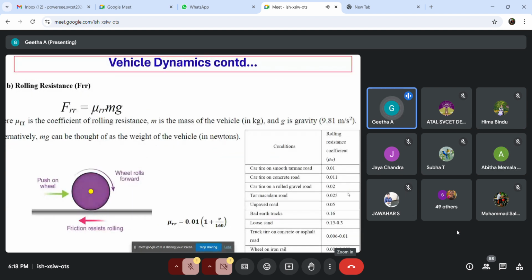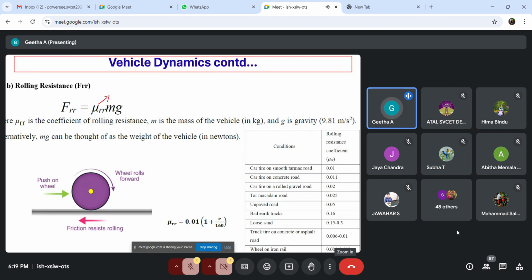Then we have the next force, which we call the rolling resistance force. As the vehicle runs on a road, there is a friction between the wheel and the road. Due to that friction, it creates a force which will oppose the traction force. What is traction force? It is the actual force required to move your vehicle, right? And this rolling resistance force is due to the frictional force between your tire and the road. Generally the formula for the rolling resistance force is given by mu m into g.